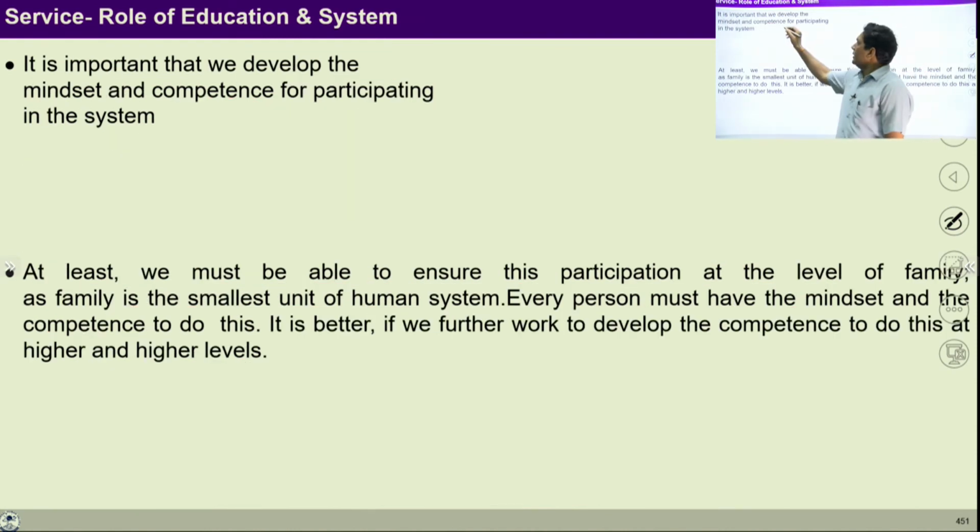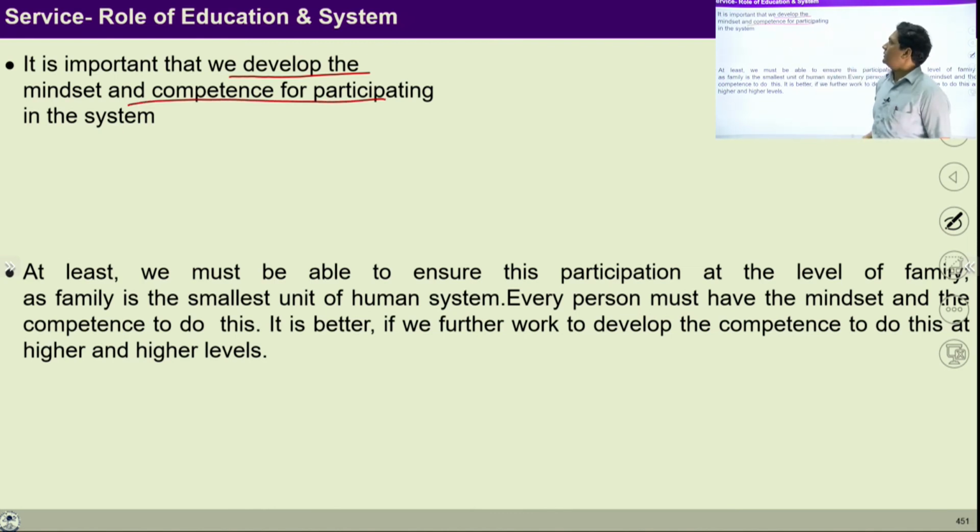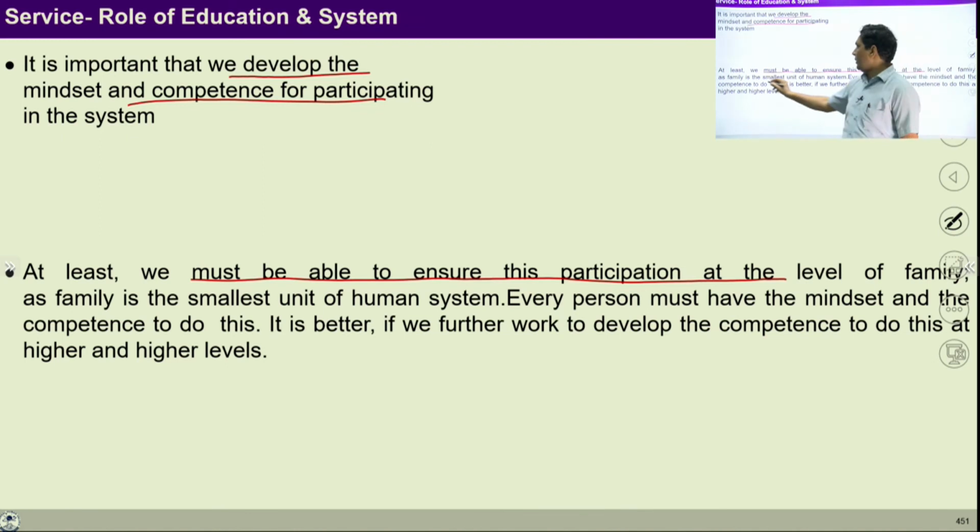So it is important, as I discussed, to develop mindset and competence for participation in the system. At least we must be able to ensure this participation at the level of family, because family is the smallest unit of human system. We can develop the mindset in our students so that they may develop their families and be ready to serve the society.